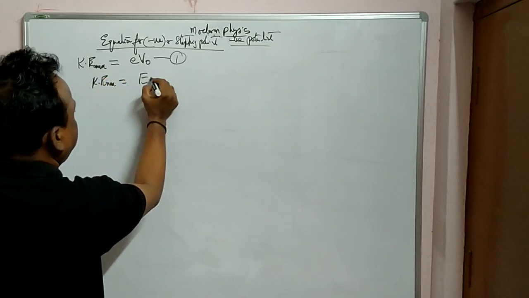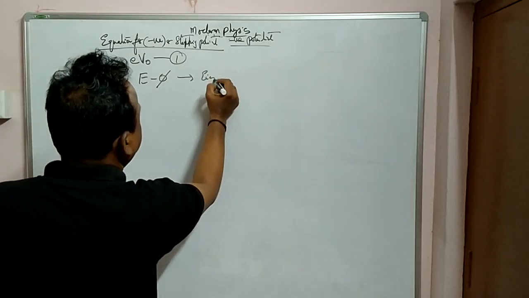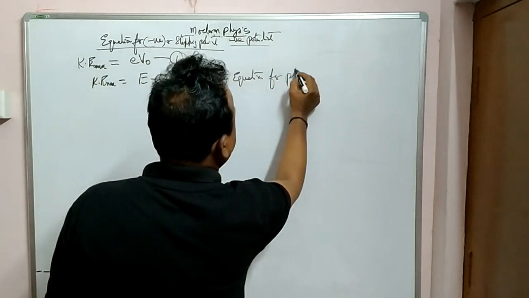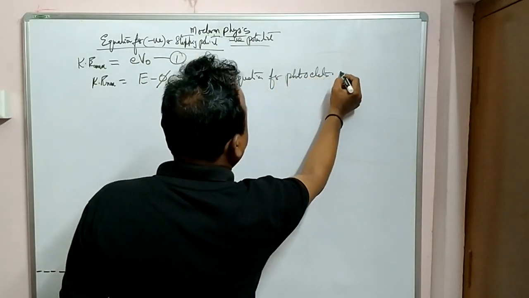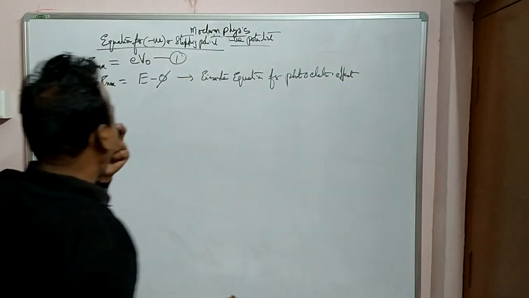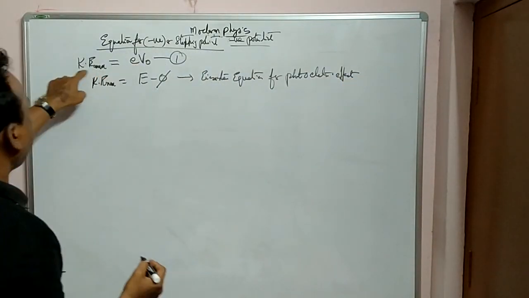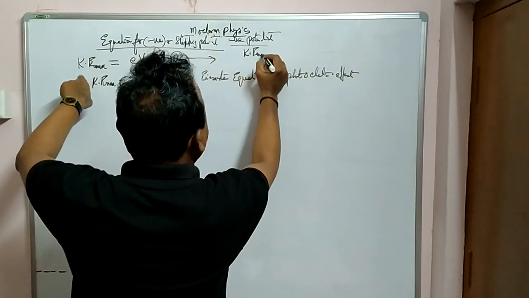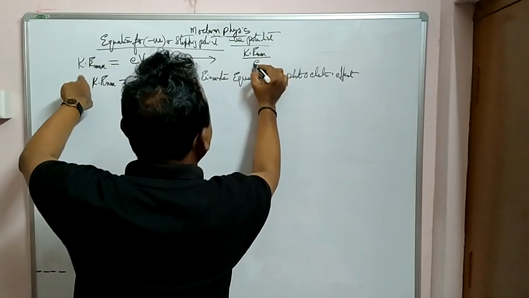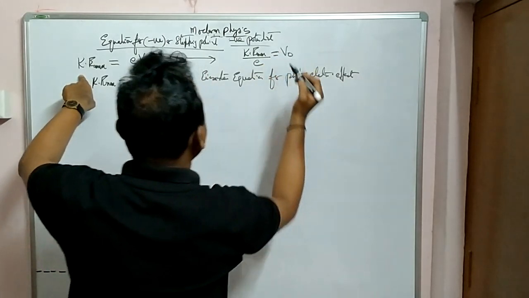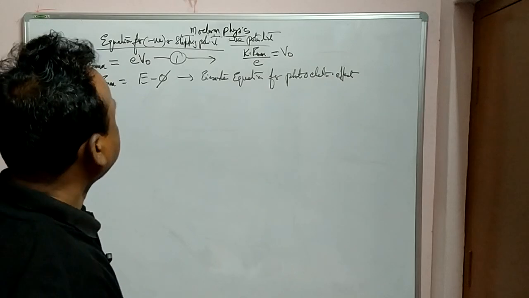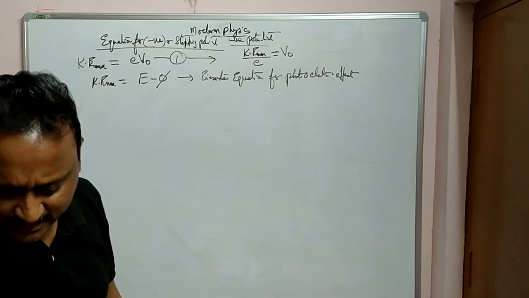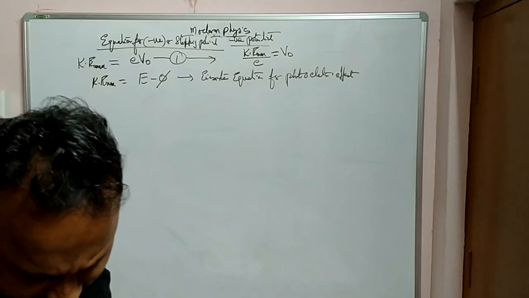Einstein's equation for the photoelectric effect is Ke max equals E minus phi. Okay? So from this equation 1, I can write Ke max by E is equal to V0. Isn't it? Ke max by E is equal to V0.